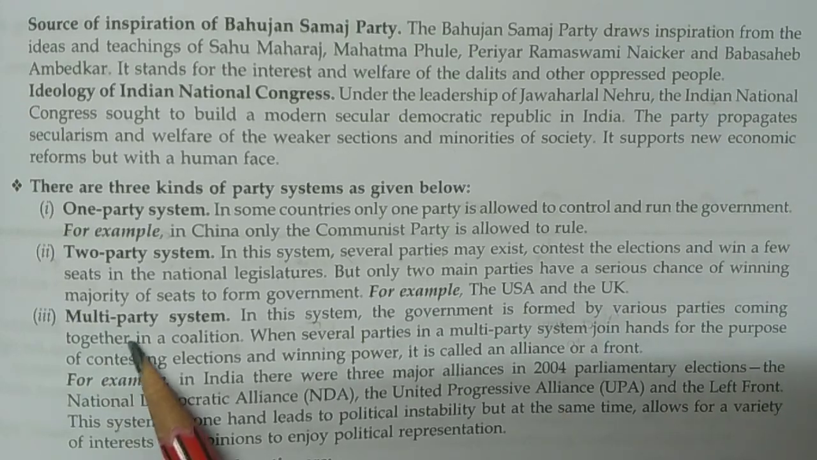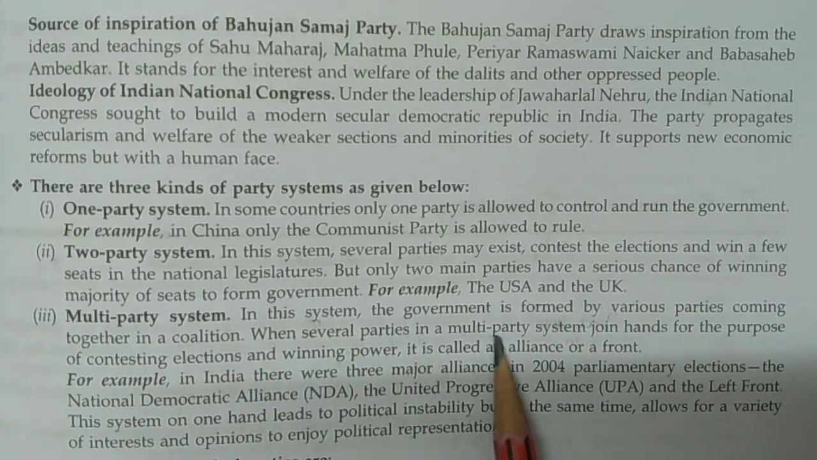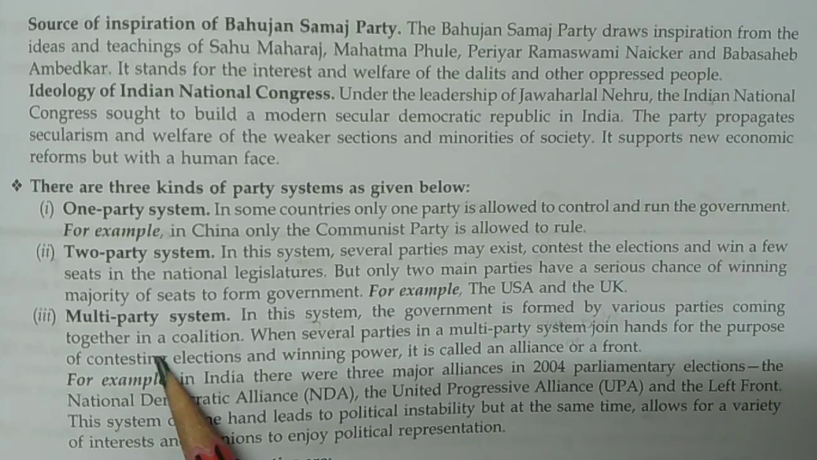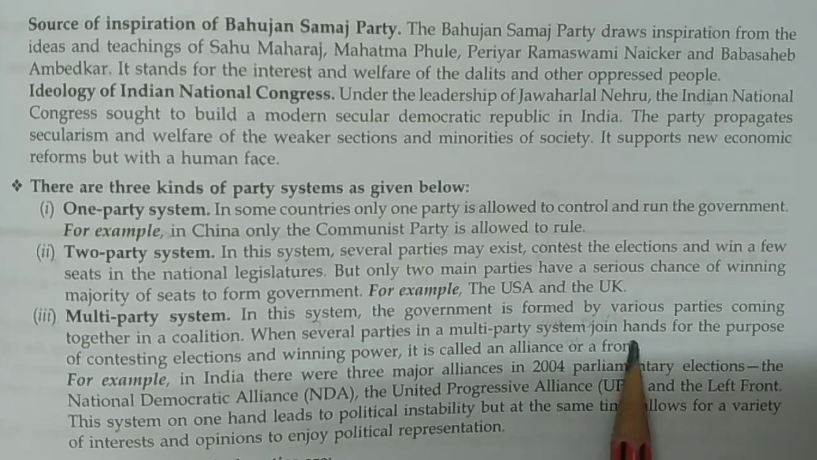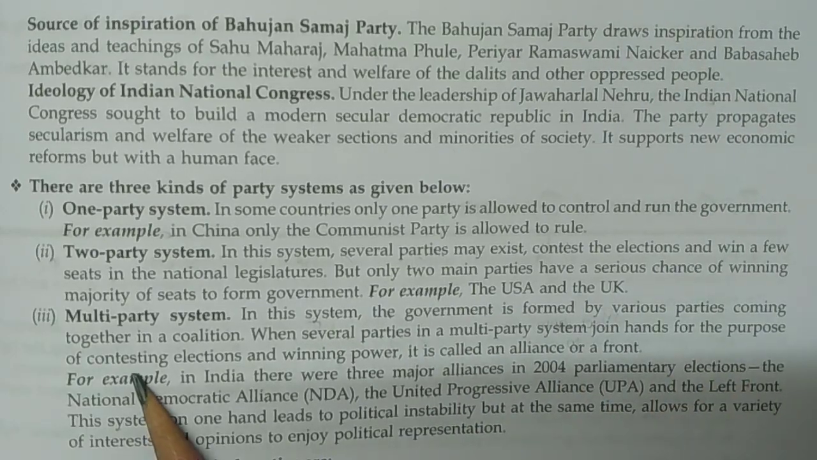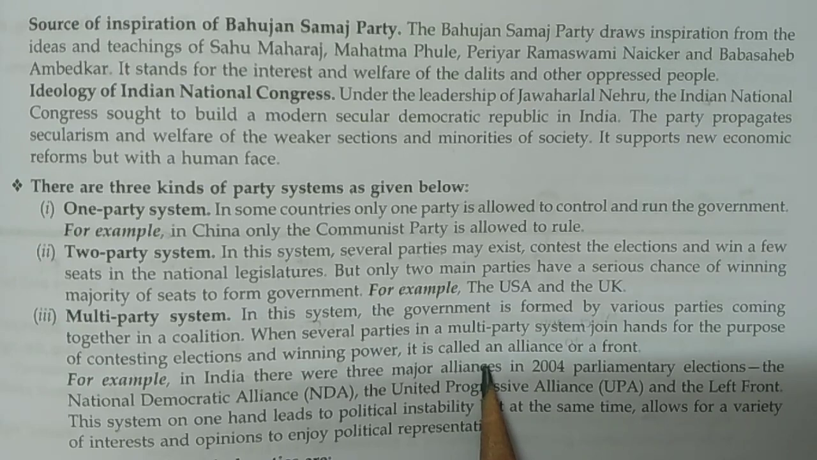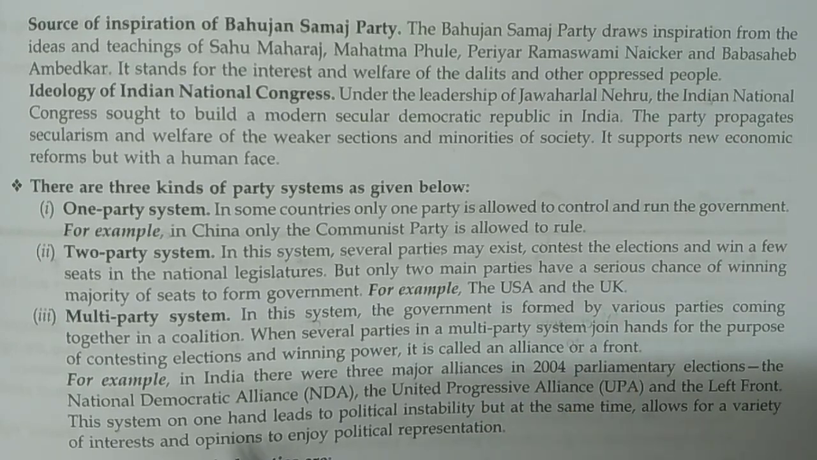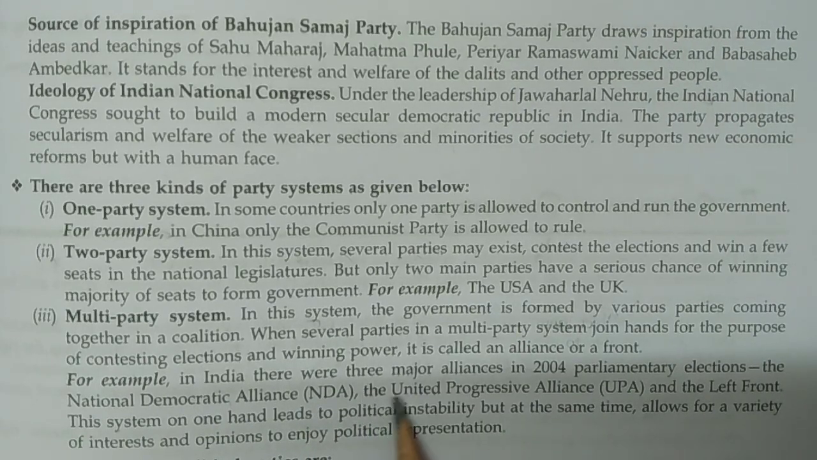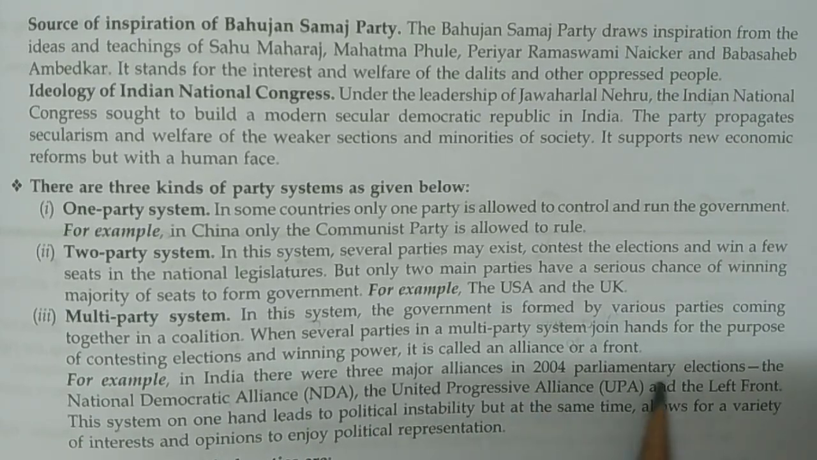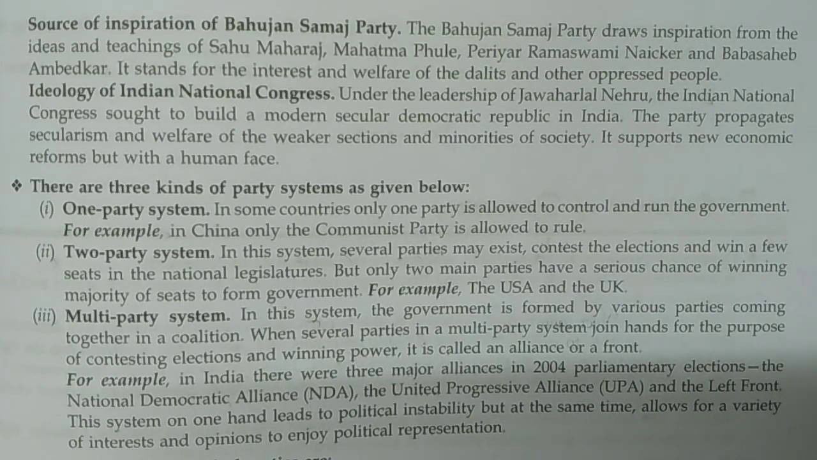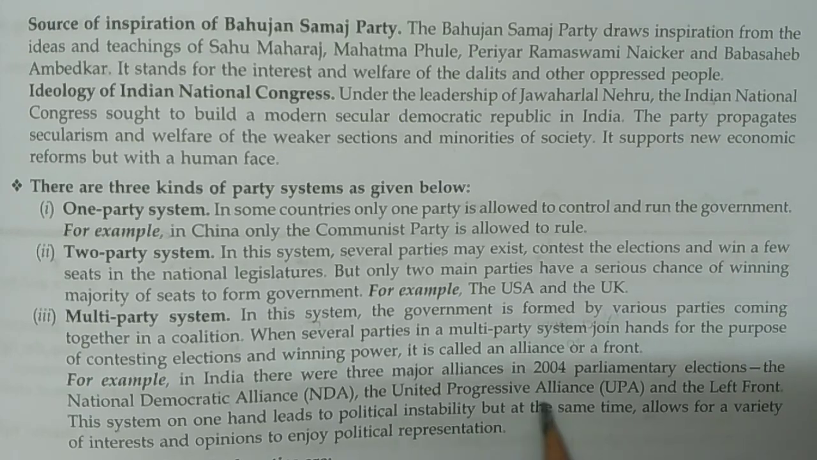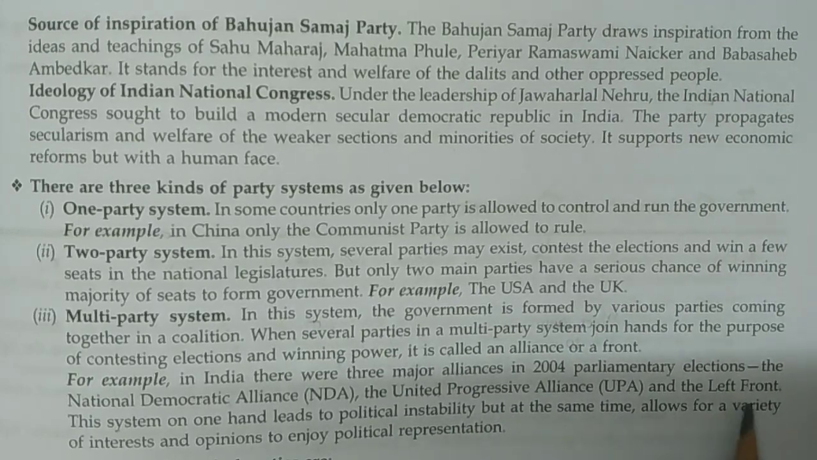Now we are talking about the multi party system. In this system, the government is formed by various parties coming together in a coalition. When several parties in a multi party system join hands for the purpose of contesting elections and winning power, it is called an alliance or a front. For example, in India, there were three major alliances in the 2004 parliamentary election: the National Democratic Alliance, called NDA also, the United Progressive Alliance, called UPA, and the Left Front.